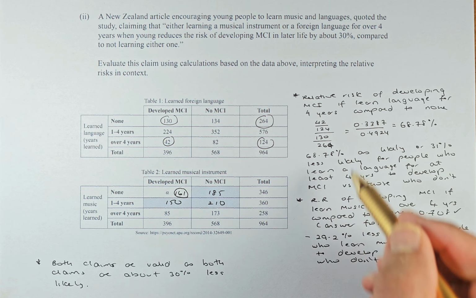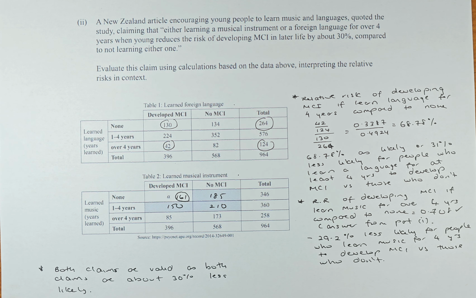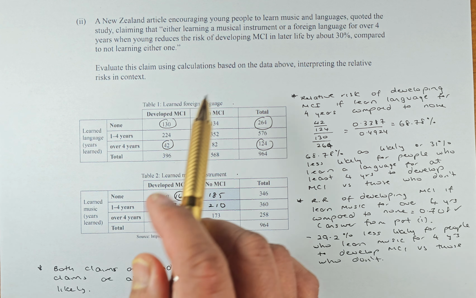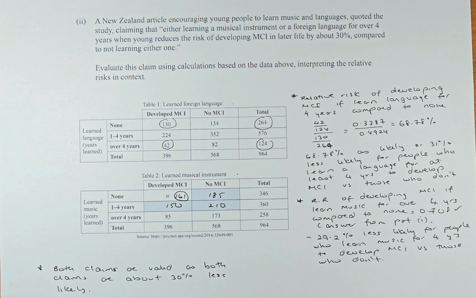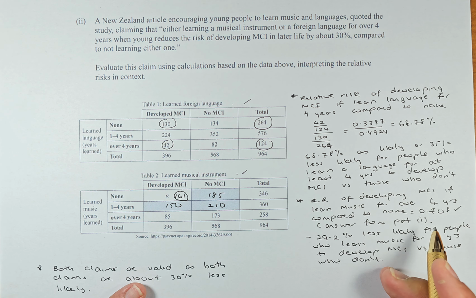So both these studies, language as well as musical instrument, have shown that people who learn more than 4 years of music or a foreign language reduce the risk of developing MCI in later life.